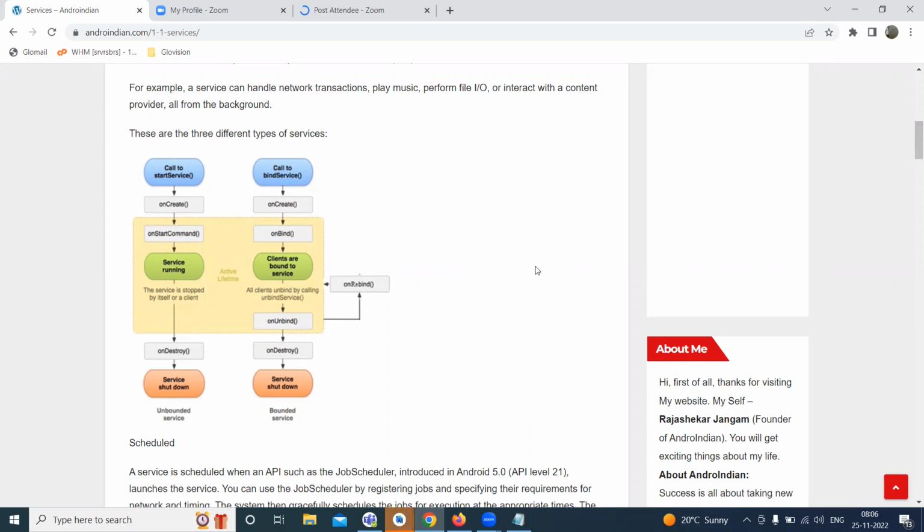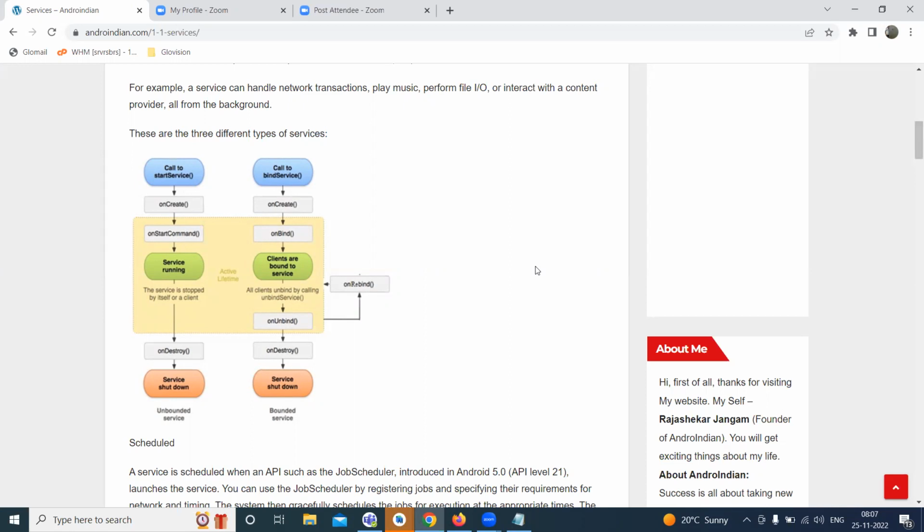That is unbounded, meaning it does not depend on anything. And the second one is bound. It binds with something. So what is that binding? Once I create a service, it binds to something, then the service can run and execute, then it can be unbound, then it can be destroyed. That means the service is shut down.